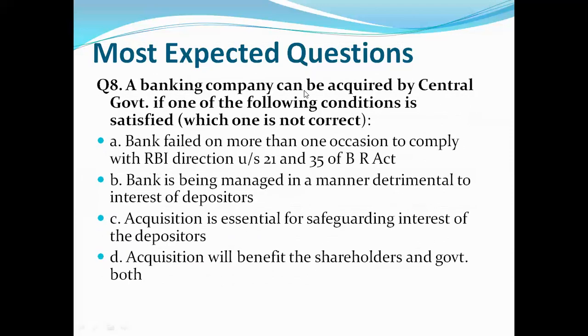A banking company can be acquired by the central government if one of the following conditions is satisfied. Which one is not correct? Our options are: A. Bank failed on more than one occasion to comply with RBI direction under section 21 and 35 of the Banking Regulation Act. B. Bank is being managed in a manner detrimental to interest of depositors. C. Acquisition is essential for safeguarding interest of the depositors. And D. Acquisition will benefit the shareholders and government both.